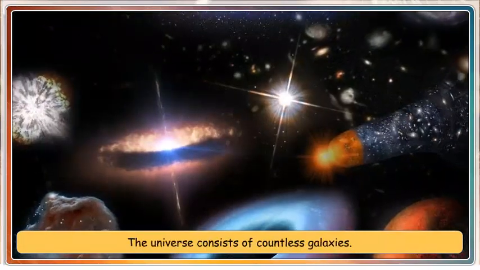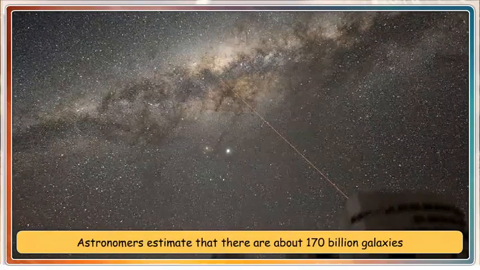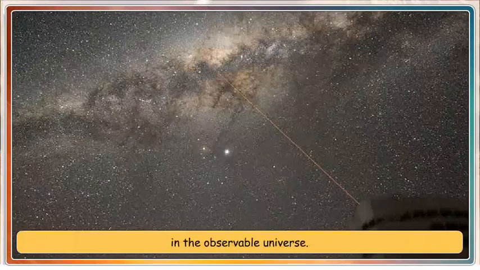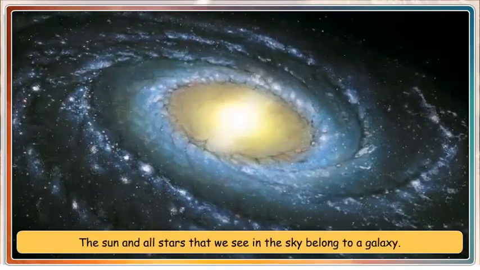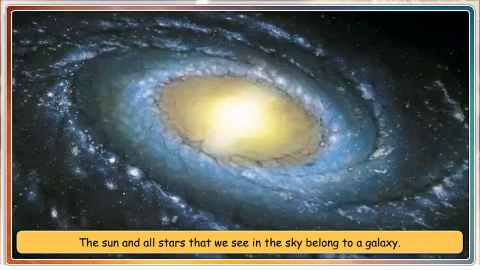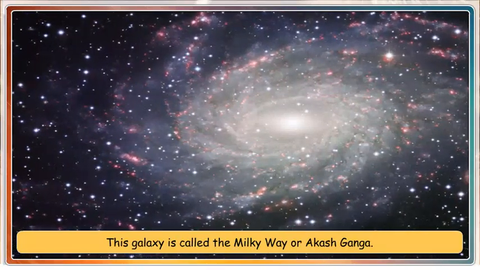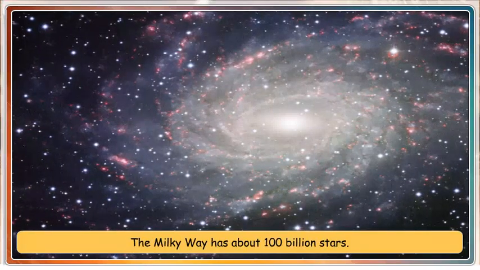The universe consists of countless galaxies. Astronomers estimate that there are about 170 billion galaxies in the observable universe. The sun and all stars that we see in the sky belong to a galaxy. This galaxy is called the Milky Way or Akash Ganga. The Milky Way has about 100 billion stars.